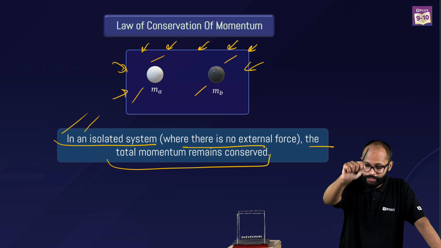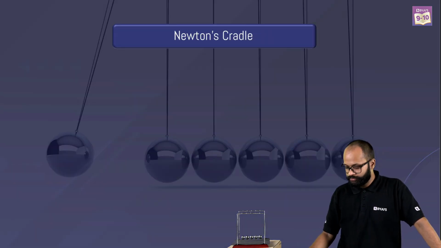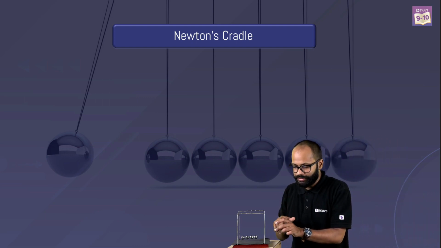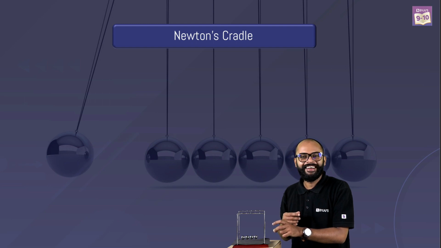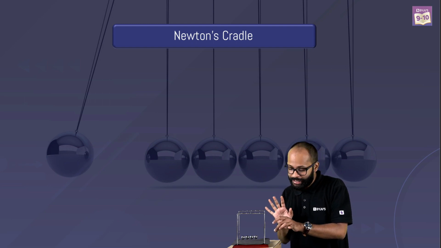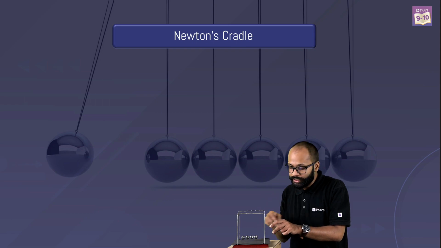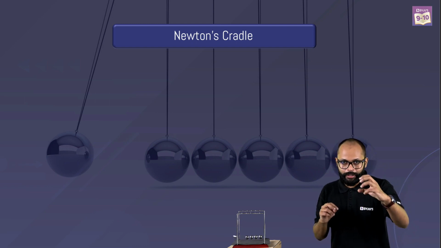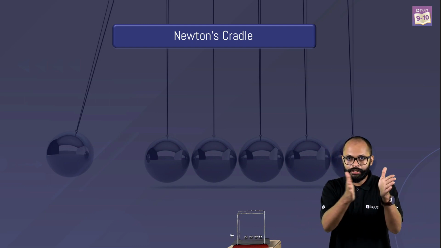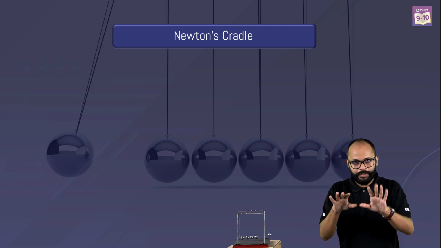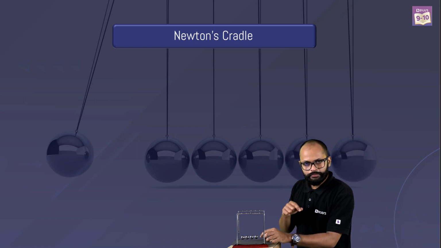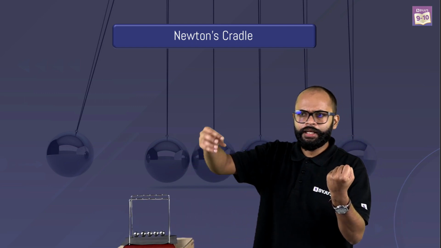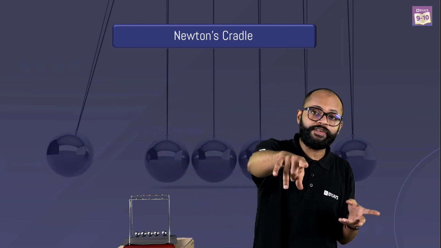Listen very carefully, this is a very important thing. And this is what is happening in Newton's cradle. If I release this, sir, you are applying force. That is not the point. I'm holding it, but I'm counting from before the collision, from when I release it. Momentum of one ball gets transferred through to the next. So when I release one ball, momentum transfer of one ball happens, and on the other side only one ball goes.